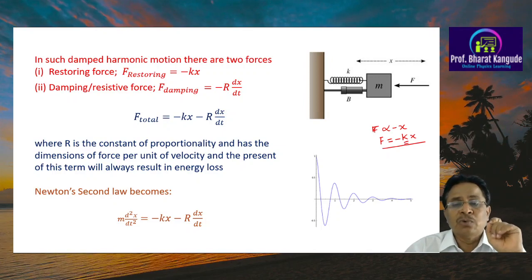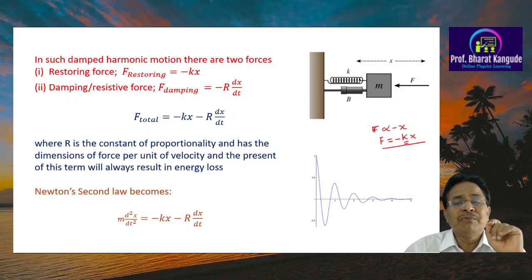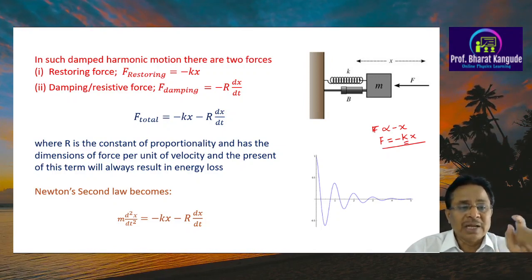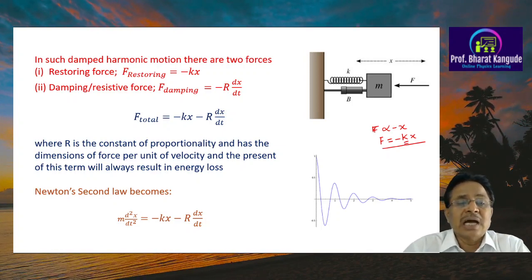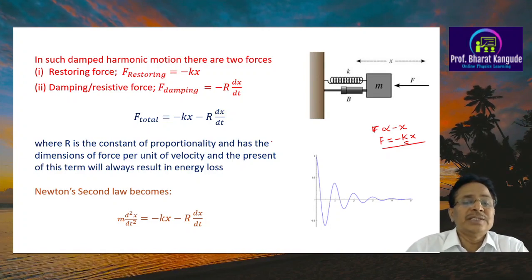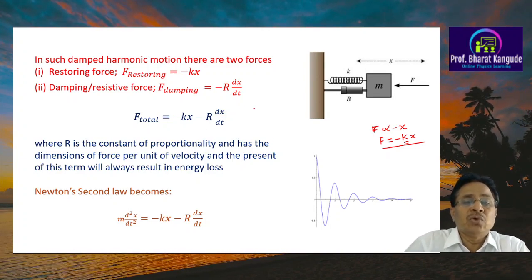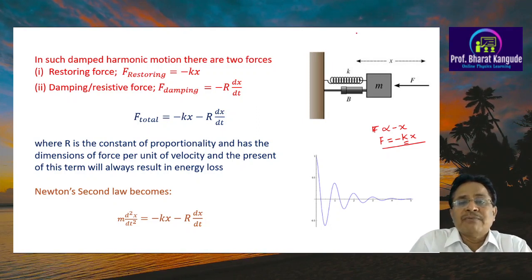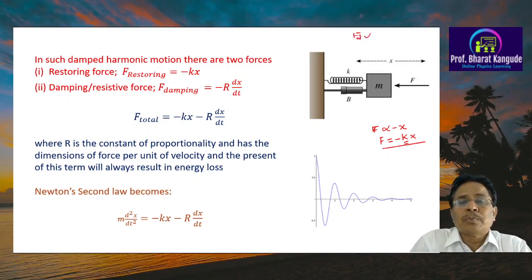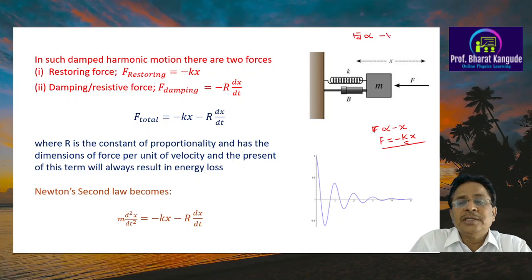So the first force is the helping force for these oscillations, whereas the second force, as we have discussed, is called the damping or resistive force, given by F damping. This F damping is proportional to velocity in the negative direction.